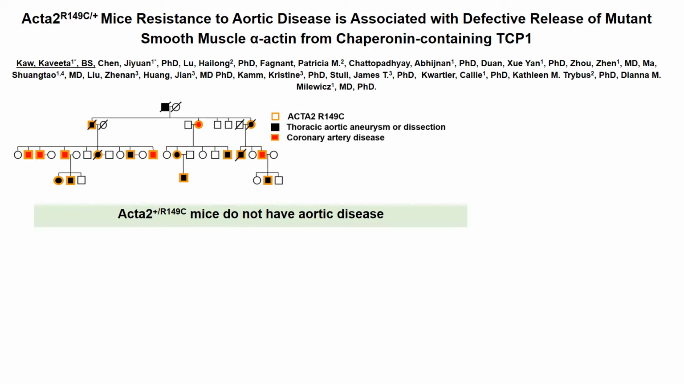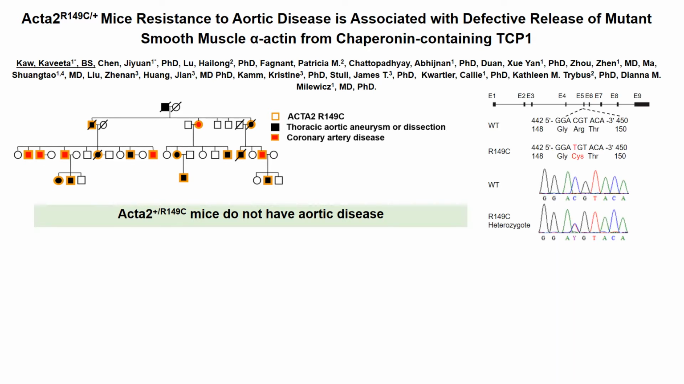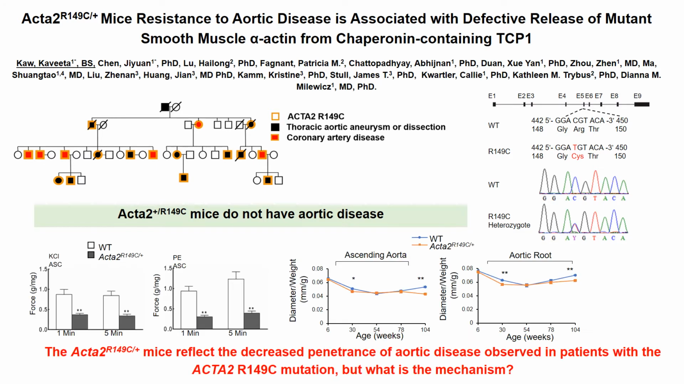We sought to determine how this mutation causes aortic disease. Using CRISPR-Cas, we generated an R149C mouse model. The mutant mice had significantly decreased aortic contraction compared to wild type, but did not form aortic aneurysms or dissections when followed to 24 months. Thus, our mouse model reflected the decreased penetrance of aortic disease observed in patients with this mutation, and our next step was to determine the mechanism.